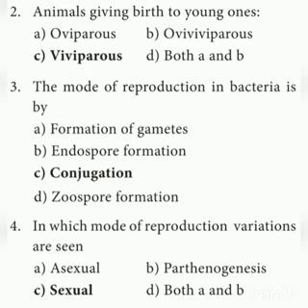Second one, the animals giving birth to young ones are called viviparous. The mode of reproduction in bacteria is by conjugation. In which mode of reproduction are variations seen? Variations are seen in sexual reproduction because male and female gametes are involved in sexual reproduction.